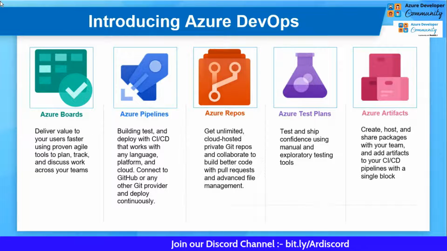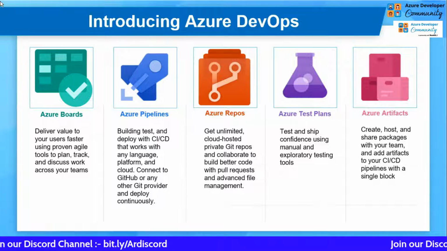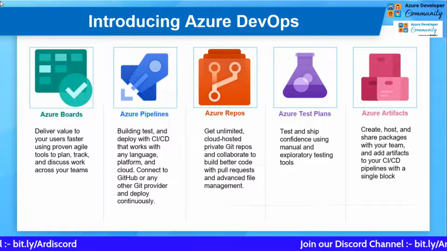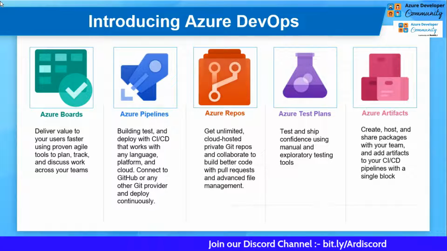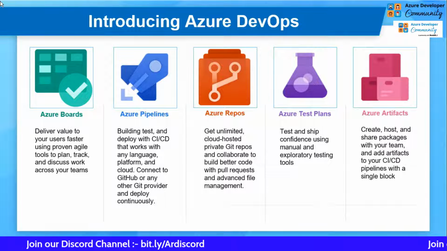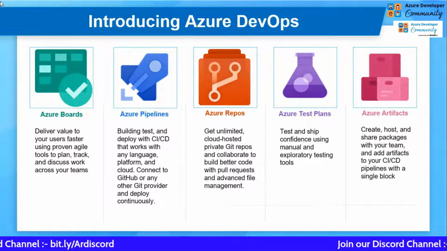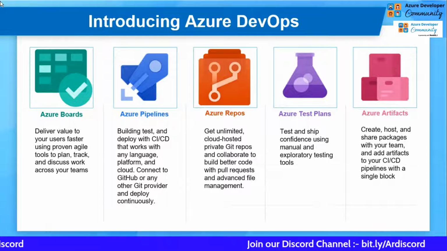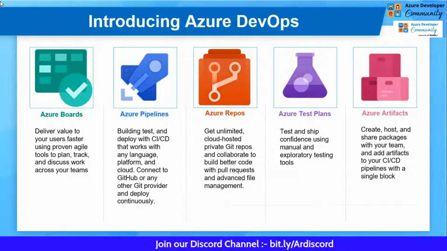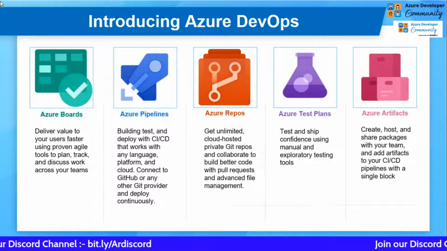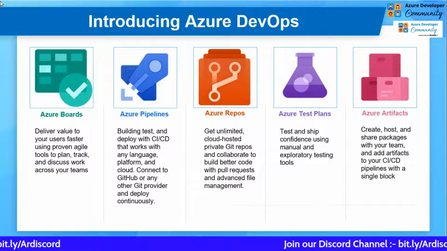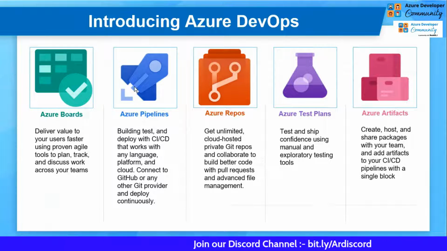The second and very important service that comes into the picture is Azure Pipelines. Azure Pipelines is the service that is going to do the continuous integration and continuous deployment of your application. Azure Pipelines supports two types of pipelines. One is the build pipeline, where you can do the continuous integration part and monitoring. The other is the release pipeline. We will see in the demo part how both work. That does the deployment part. So this is all about Azure Pipelines, which is used to manage the CI/CD of the